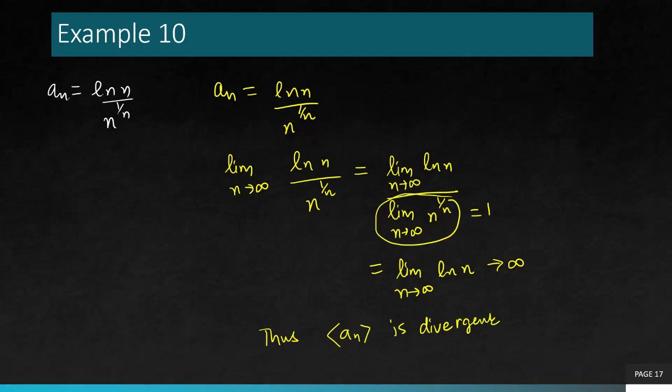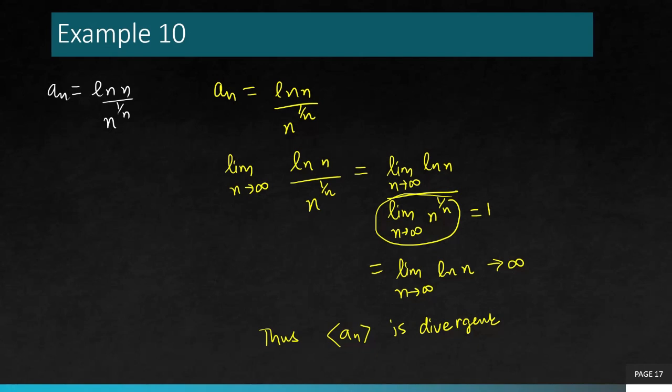So through this example, you learned that knowing some standard limits helps. Otherwise, the calculations would have been lengthier. You would have to compute that limit separately by taking the logs, the way we did it in example number 8. So here you just use that directly and simply get your answer.